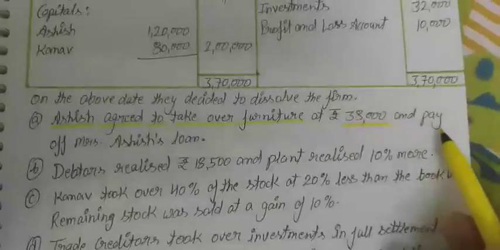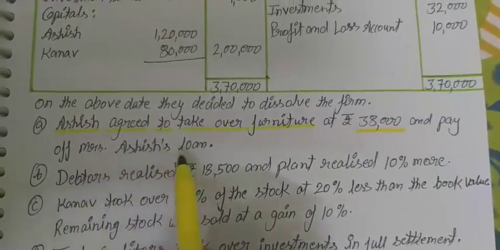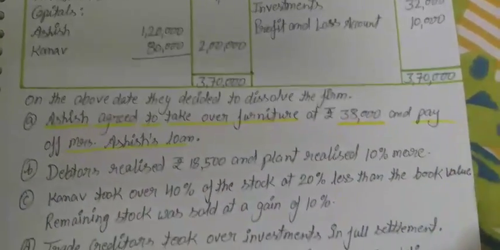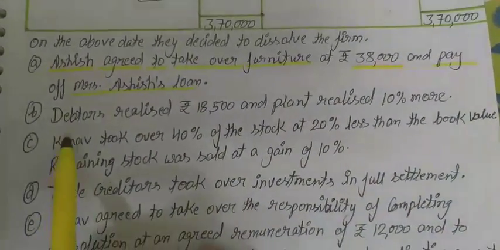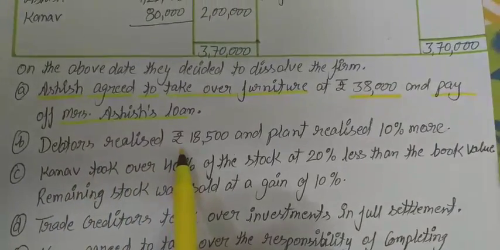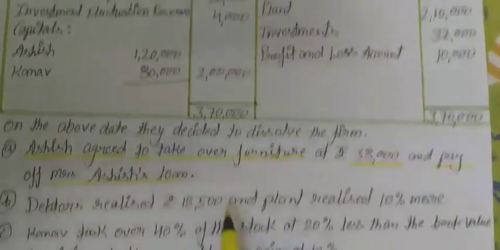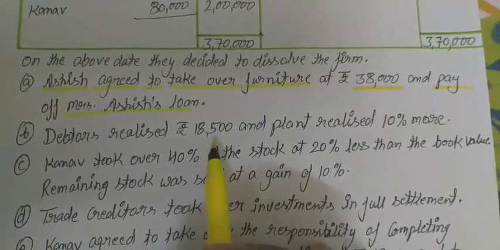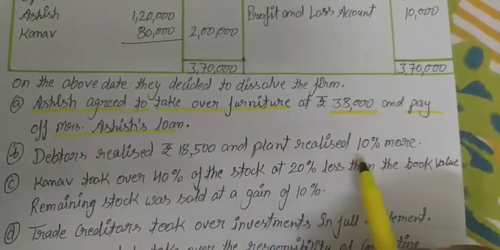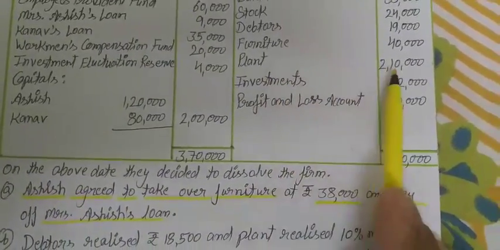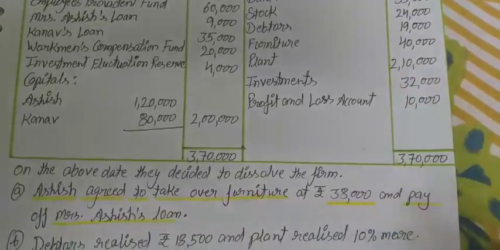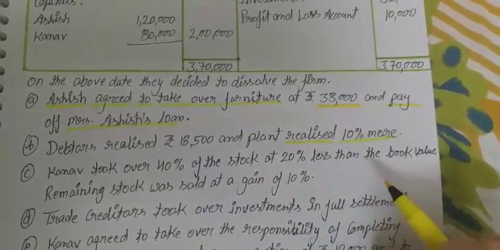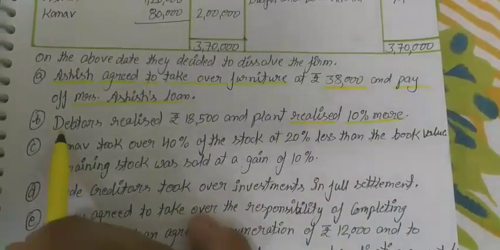Of furniture value, and pay off Mrs. Ashish's loan, and Ashish also agrees to pay off his wife's loan. Next, debtors realized rupees 18,500. The debtors are 19,000 and we receive 18,500 from the debtors, and plant realized 10% more. Plant is of rupees 2,10,000 and 10% more value is realized towards the plant.